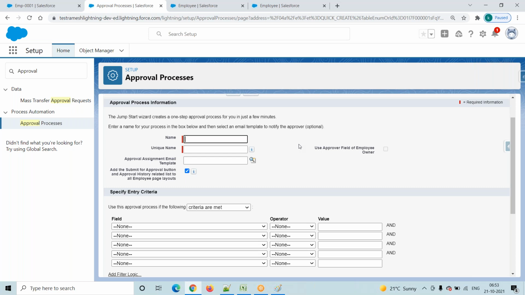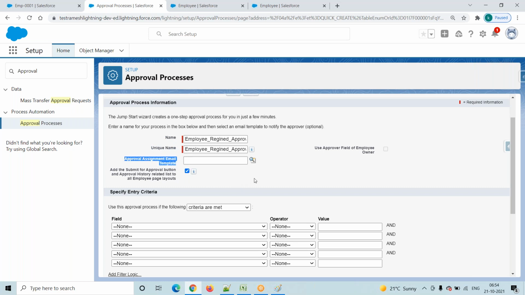You remember while creating a workflow rule also we provided some name, right? The name is unique, right? There is no logic while providing a name. You can just go and provide any information here, like Employee resigned approval. Any name here, it doesn't matter. The unique name is automatically created by the system based on that name.